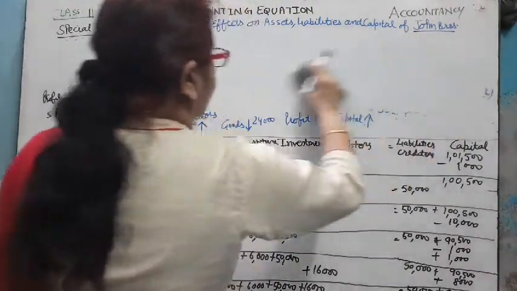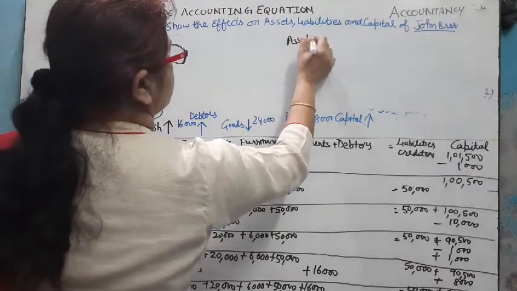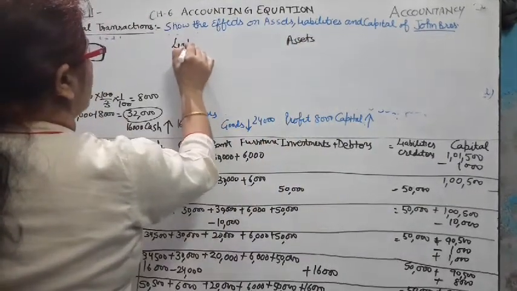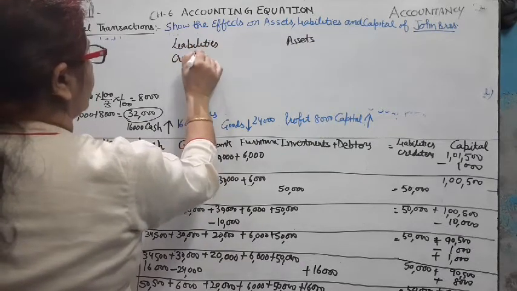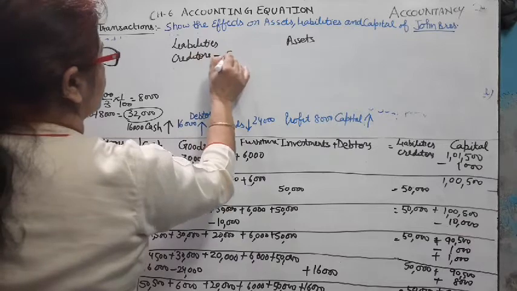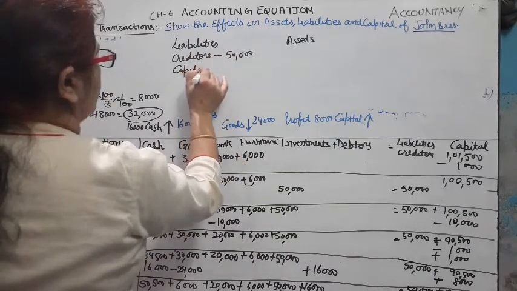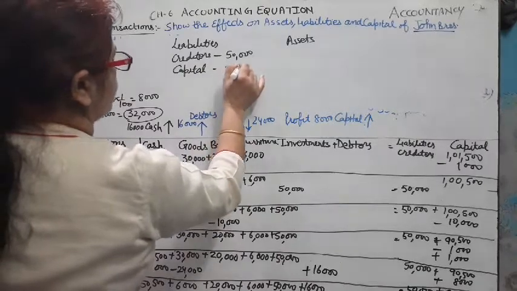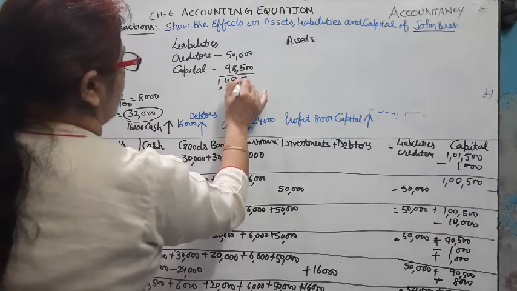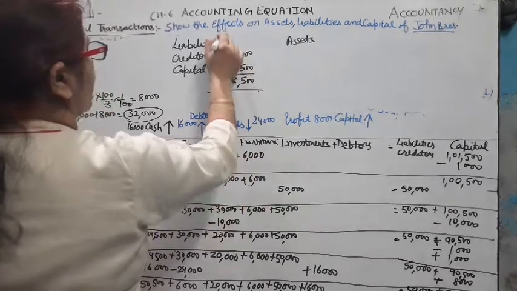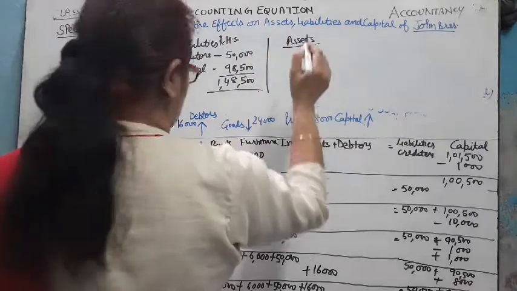Liabilities: creditors is equal to 50,000, capital is equal to 98,500, total becomes 1,48,500 on the right hand side.